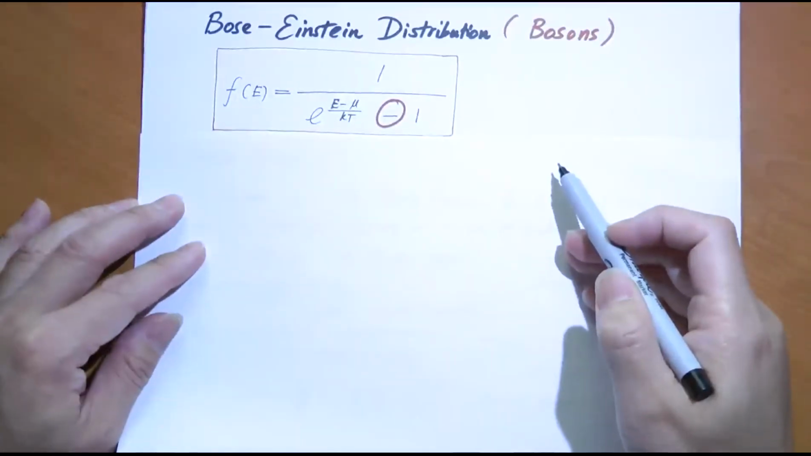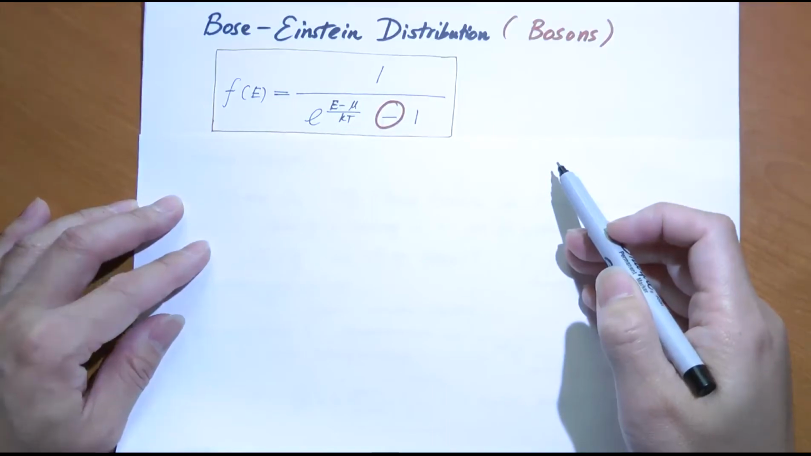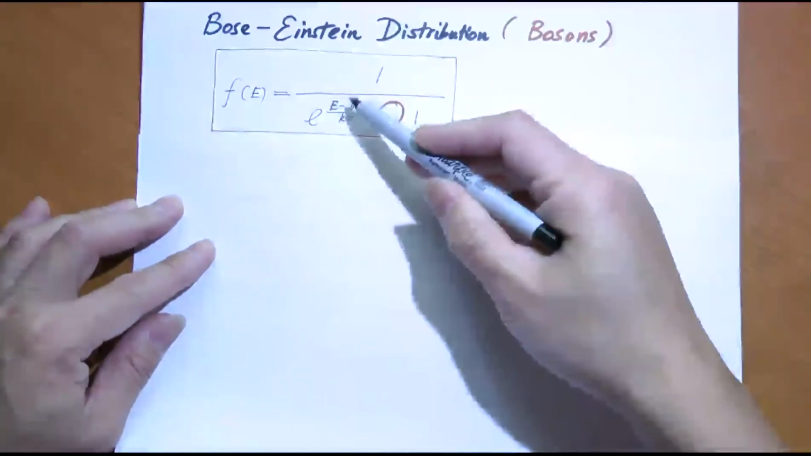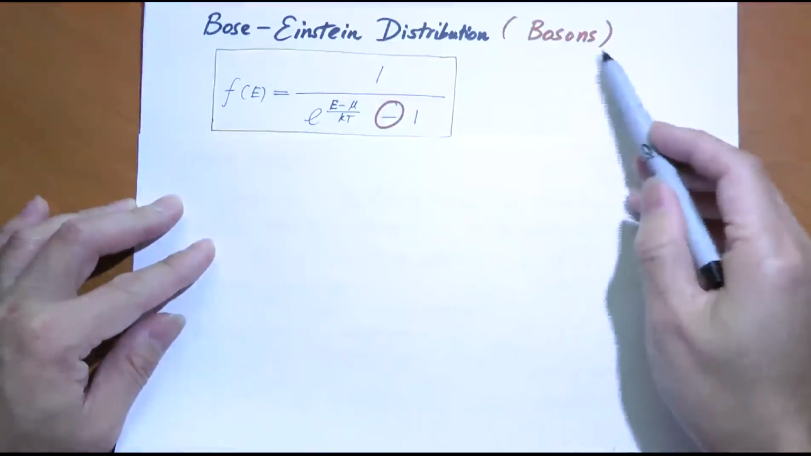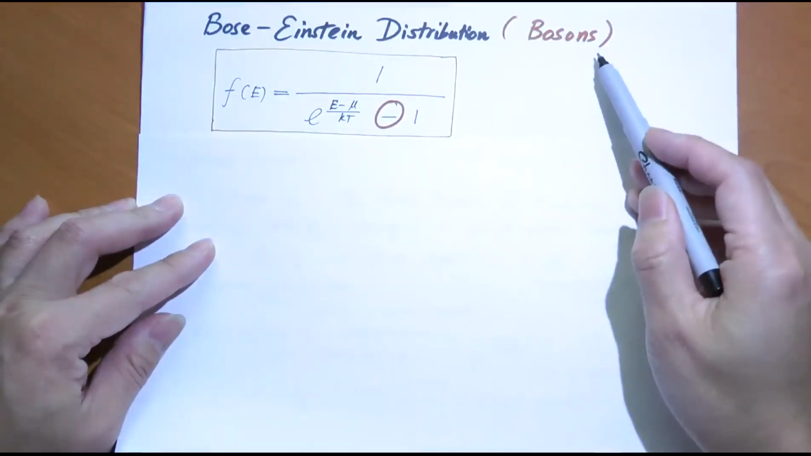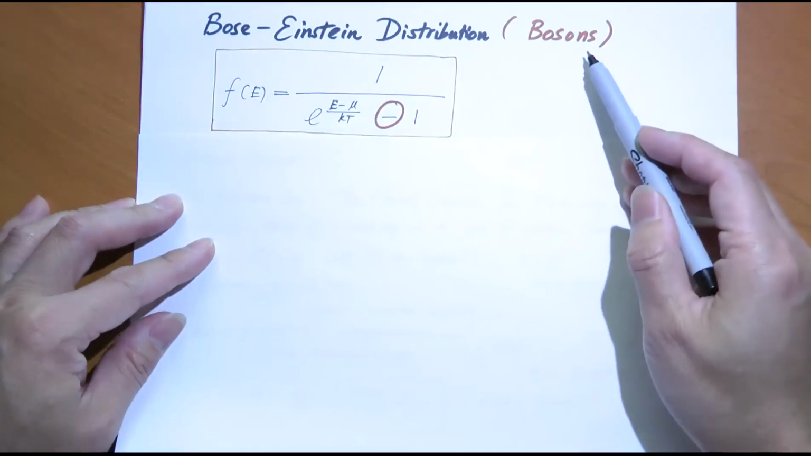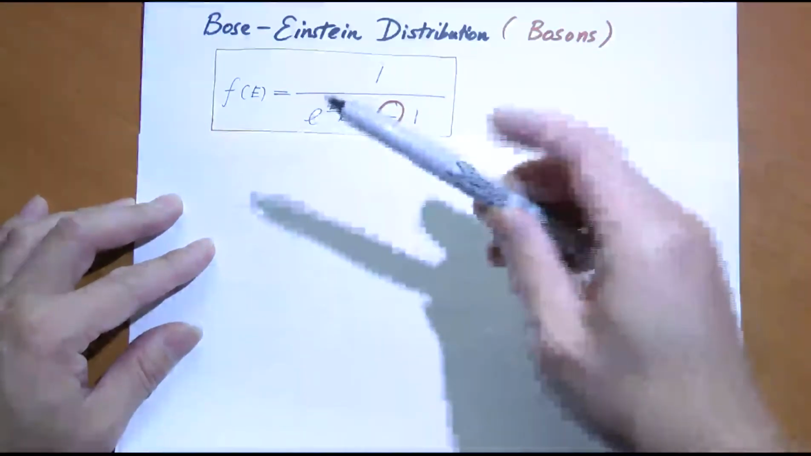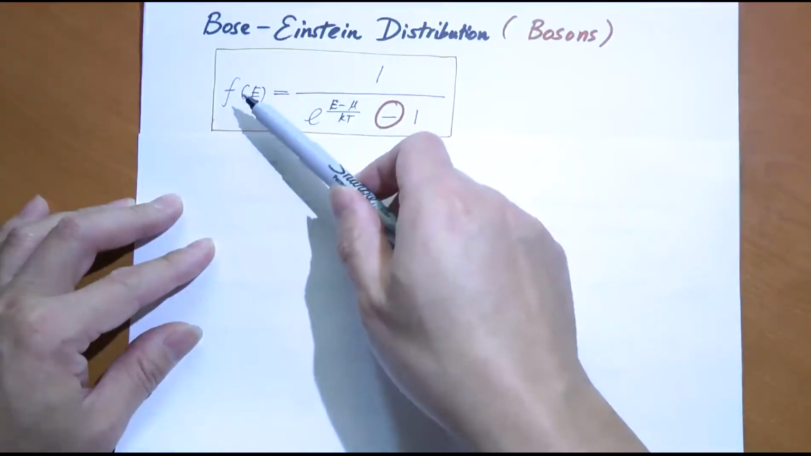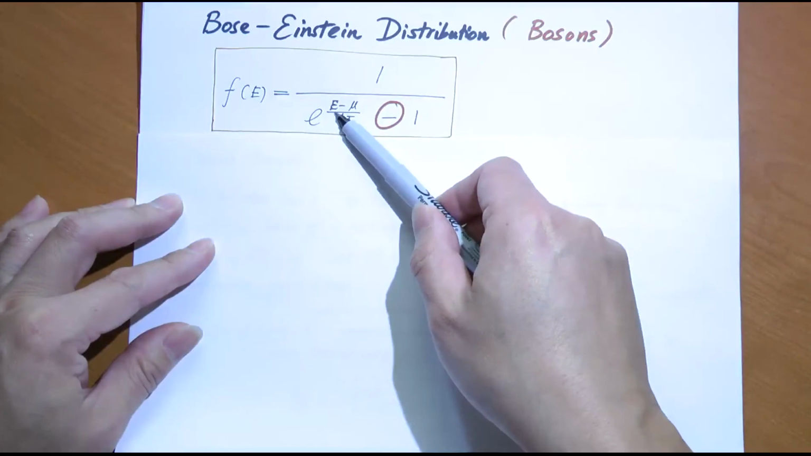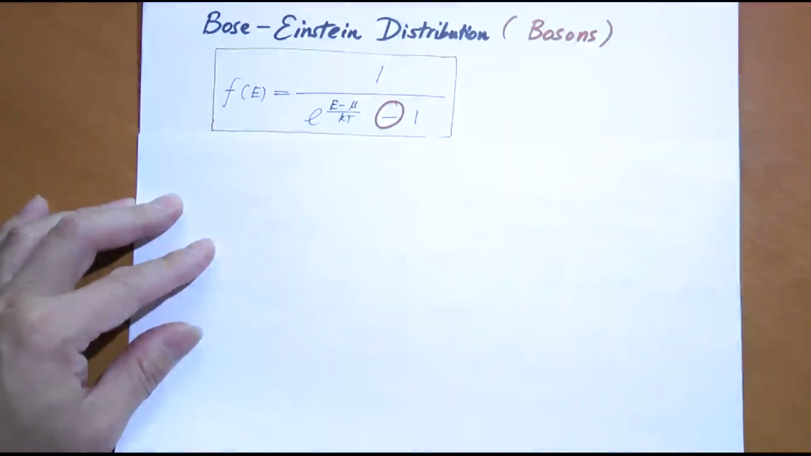The Bose-Einstein distribution represents the probability of a quantum state of energy E to be occupied by a boson. Bosons, again, are integer spin particles that do not satisfy the Pauli principle. Here is the probability of occupation of any boson with energy E. It ranges from 0 to 1, just like the Fermi case.